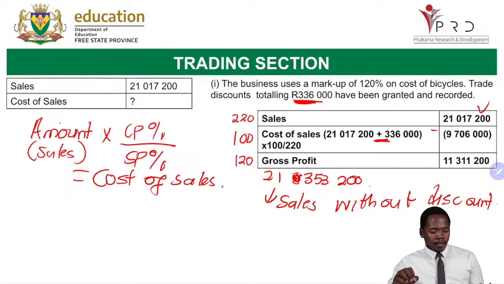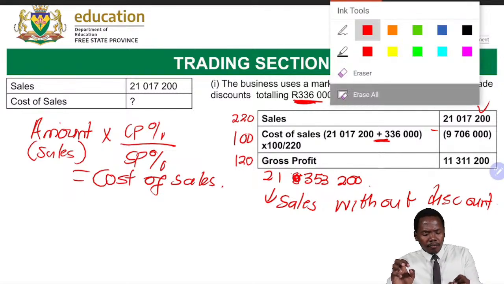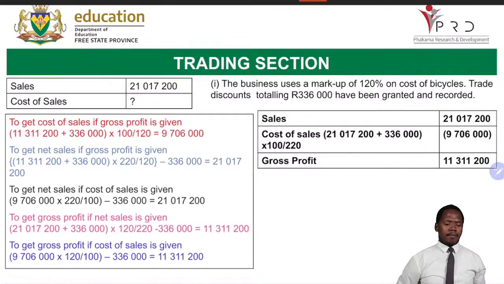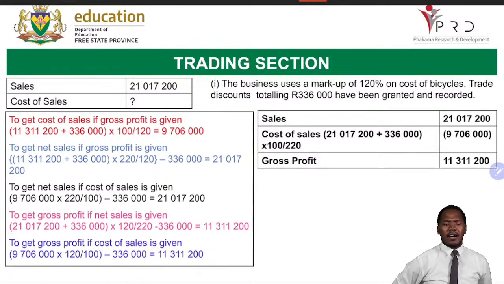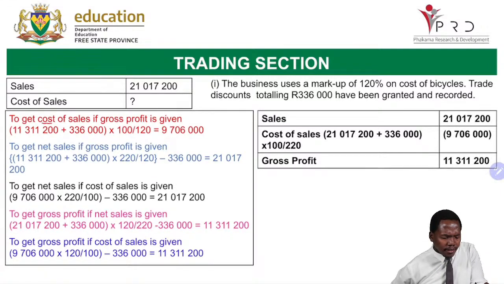Okay? Now, I want us now to look at different scenarios. Now that we got this, let's check what is being addressed here. If I were to get my cost of sales, and then I'm given my gross profit of 11 million, what do I do?